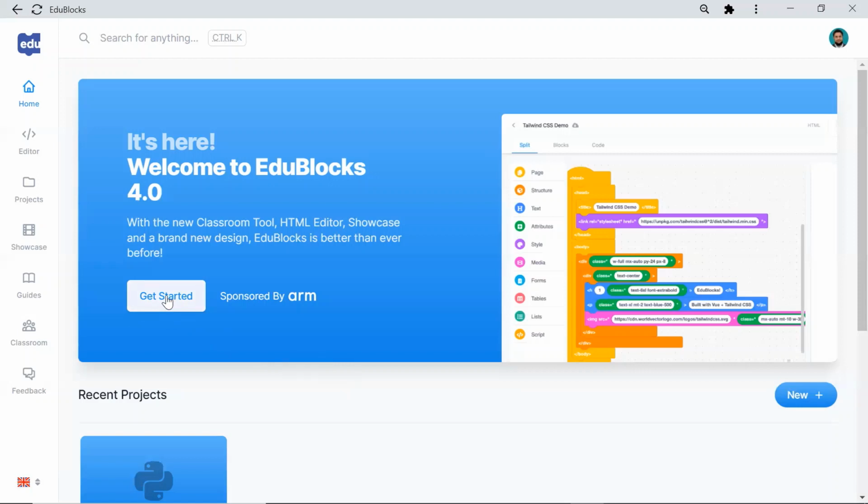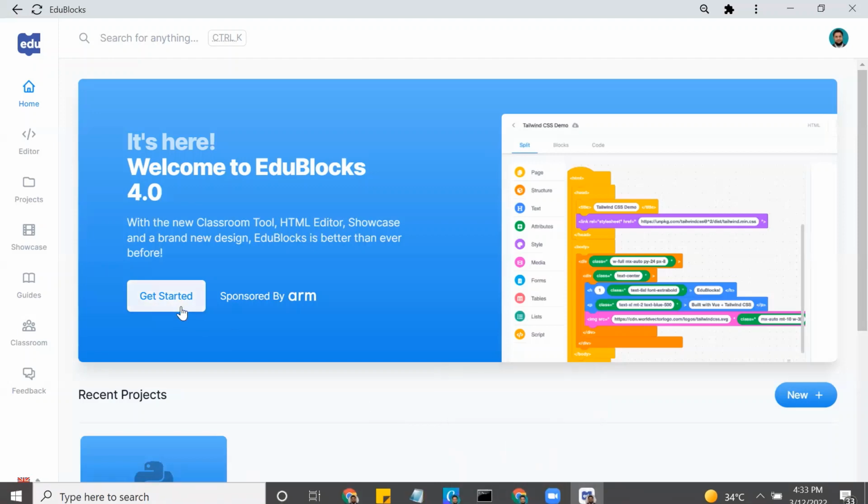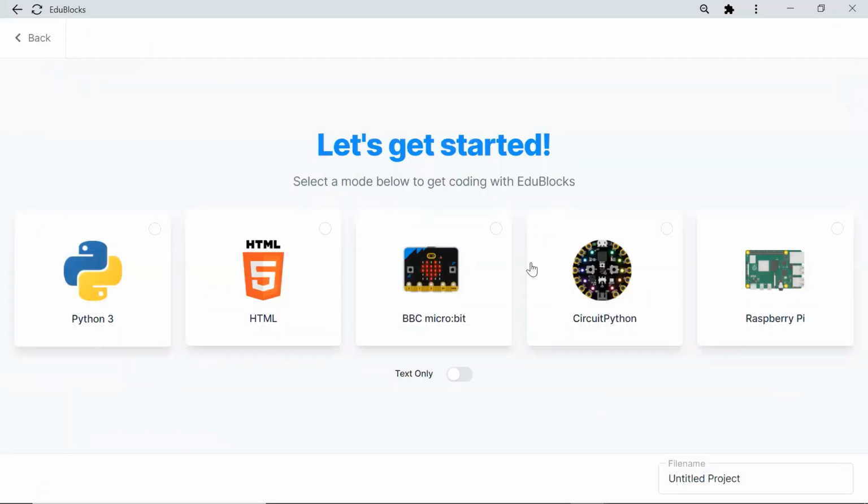Can I proceed? Click get started. When you click get started, you can see a lot of coding languages, Python, HTML, and so on. Now we learn only Python. You can see a small circle on the top right of Python. I'll draw it and show you. You can see this circle. Can you see it? Now click that circle.